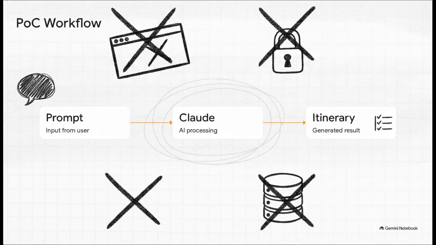Look closely at what we're testing here, or rather, what we're not testing. We are isolating just this one pipeline to answer a single engineering question. Can this tech actually work? There is no website, no login screen, no database. You are literally just feeding a prompt into Claude or whatever AI you're using and checking the generated itinerary. It's one small, highly focused technical experiment to prove feasibility.